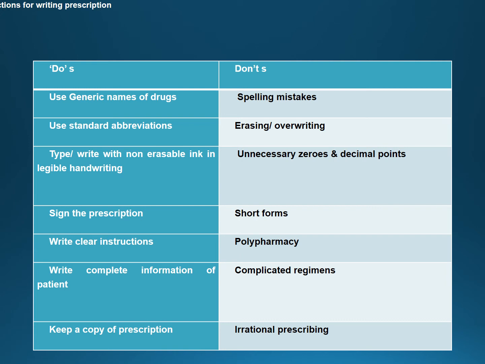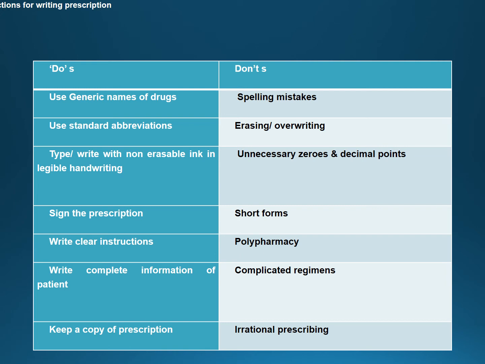What is the importance of each component of this patient information? Next is to keep a copy of the prescription if at all possible with you, for the safer side. That is, in case the patient misplaces the prescription. Secondly, if any legal matter arises. And thirdly, for follow-up patients also, you can have an idea about the prescription. So for all these conditions, you need to keep a copy of the prescription with you.